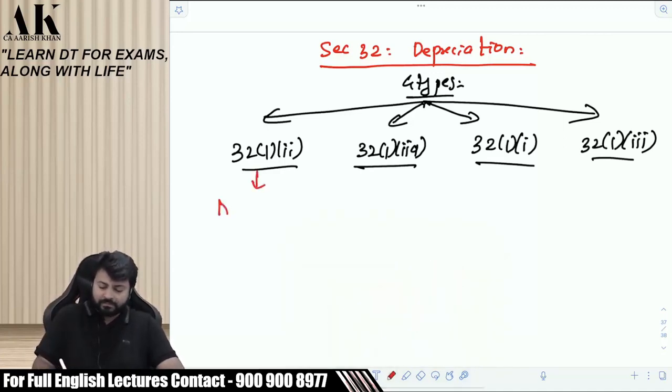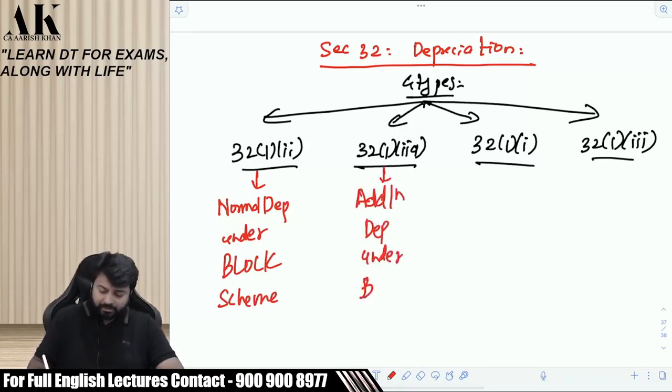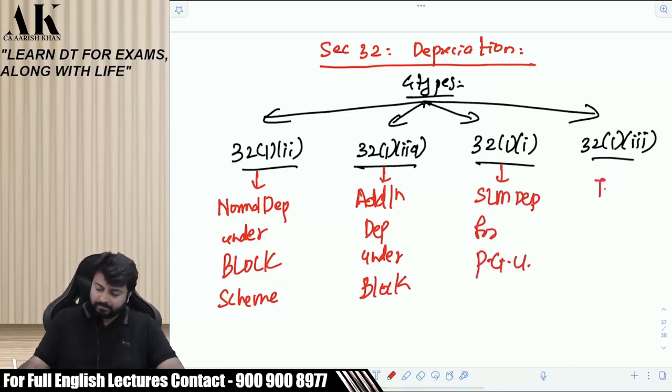First is the normal depreciation under the block scheme. Second is the additional depreciation under the block scheme. Third one is the SLM depreciation for power generating units. Don't write, it is there in the book. Fourth is the terminal depreciation for power generating units.